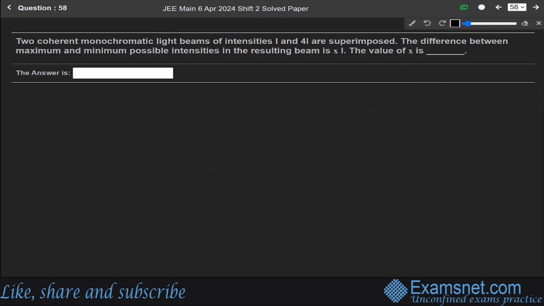Now next question 58. Two coherent monochromatic light beams of intensities I and 4I are superimposed. The difference between maximum and minimum possible intensities in the resulting beam is xI. The value of x is, okay. So this question is from the chapter of wave optics. Okay, so in this question, we are asked to find this value of x.